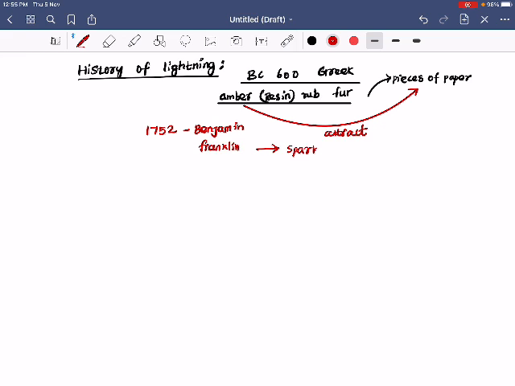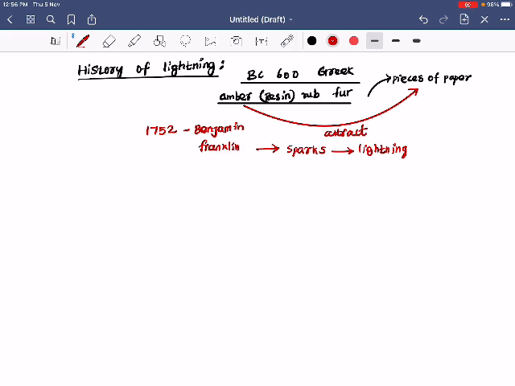Sir, what are these sparks and how is he relating them with lightning? Okay, so first you have to know: if you have seen the electric poles in the street, sometimes due to heavy wind, two wires cross or contact each other, and some sparks happen. Or even if you are using an old generation TV, when you switch it off or on, just take your hand closer to the display, and your hair will move towards the display.